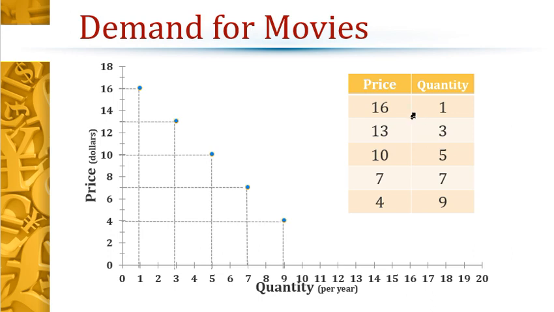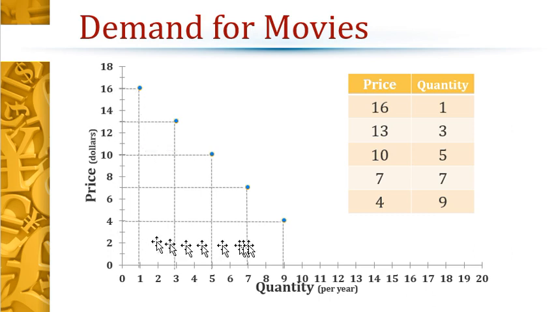Okay, so at $16, we want to buy one. At $13, we'll buy three. If the price comes down even more, at $10, then we'll want to buy five. The price comes down more, we want to buy seven. The price comes down to $4, we want to buy nine. So as the price goes down, we want to buy more. But if we went the other way, if the price goes up, we want to buy less. That's the law of demand.